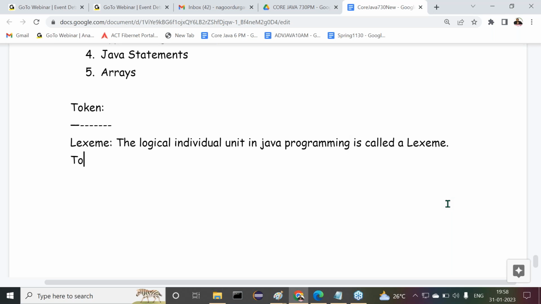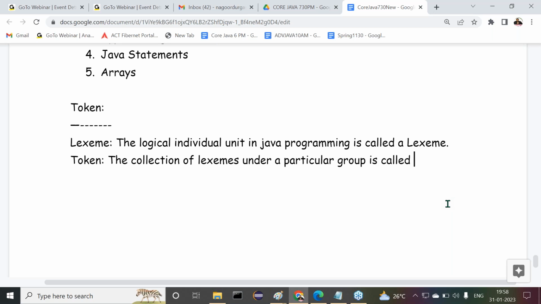Next one is, what is a token? All of you observe carefully: the collection of lexemes under a particular group is called a token. The group name is called a token.